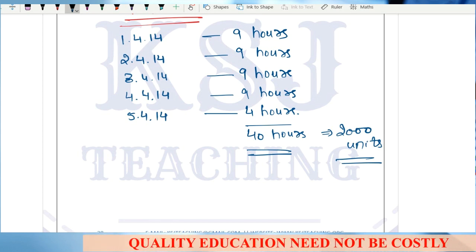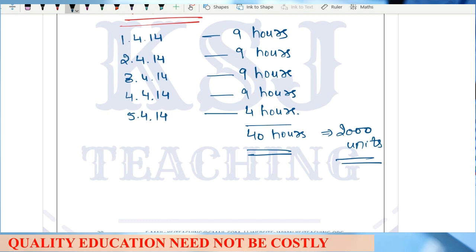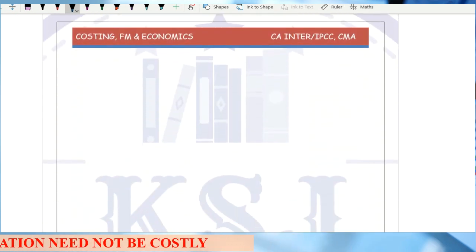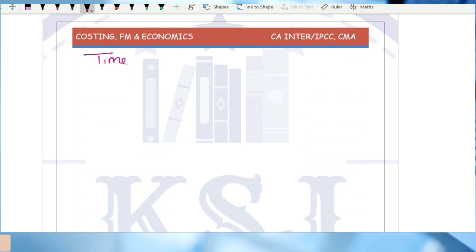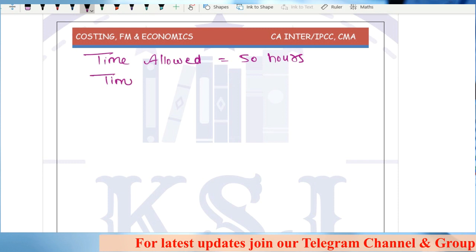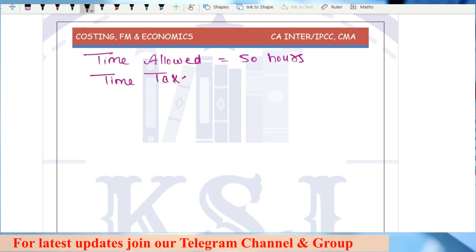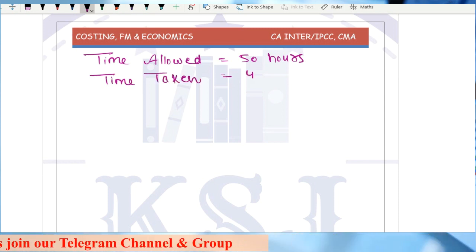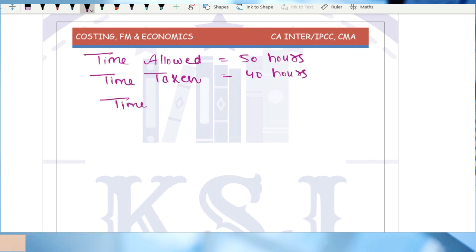Any doubts? Clear? So now what is the equation? Time allowed we have calculated as 50 hours. Time taken we have calculated as 40 hours. From here we can calculate time saved, that is 10 hours. Clear?